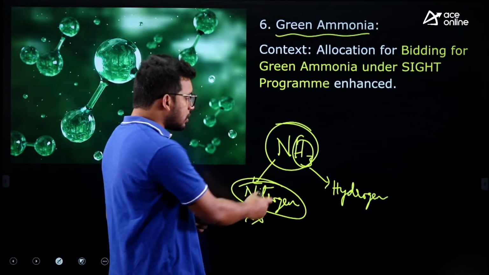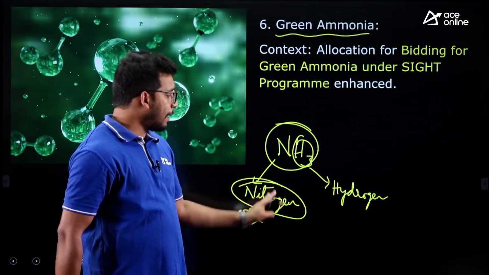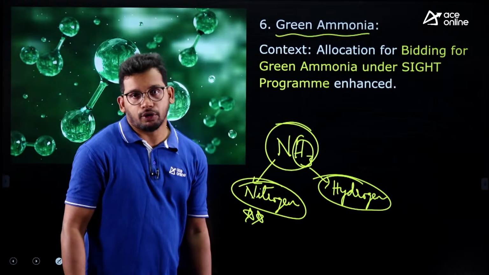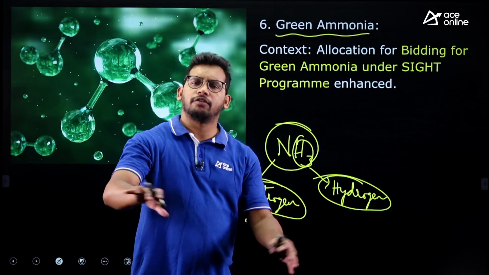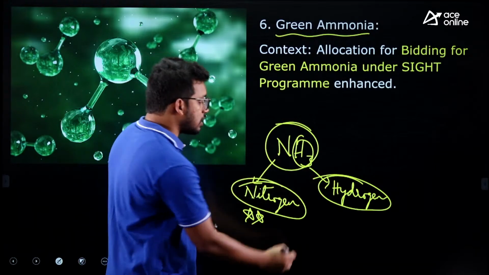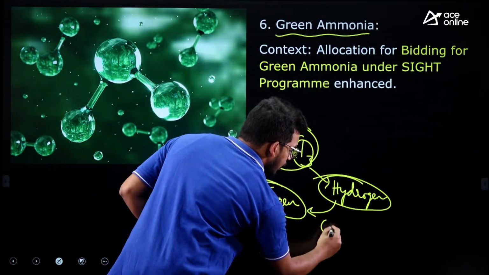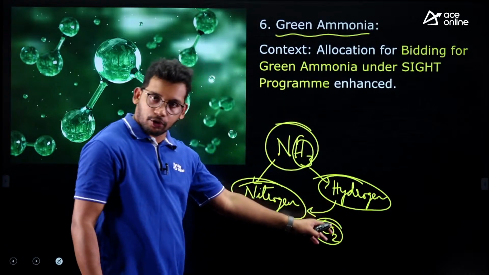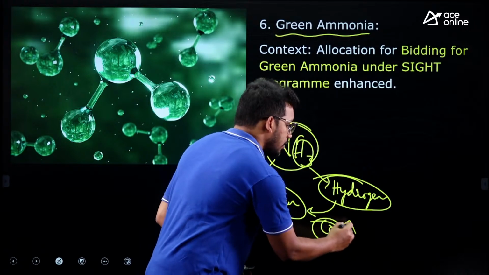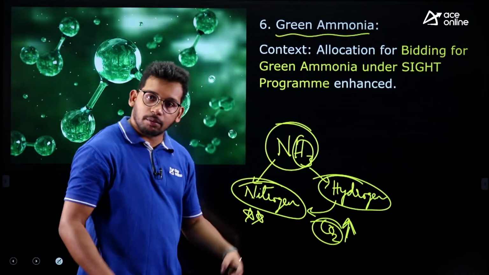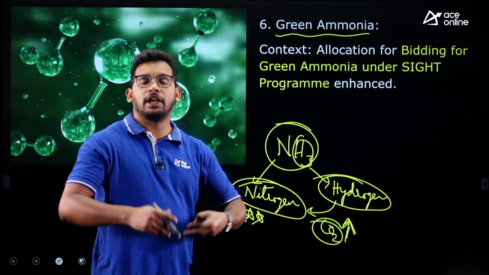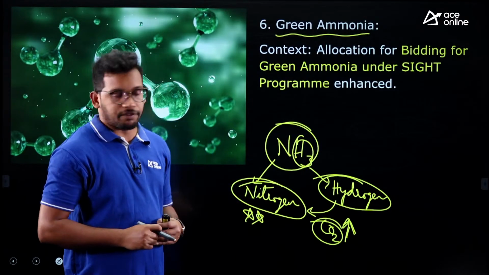And hydrogen is collected from fossil fuels like coal, which come from under the earth. Because of burning of fossil fuels in this process, CO2 is emitted, which is a greenhouse gas that may lead to an increase in temperature on the Earth's surface, right?